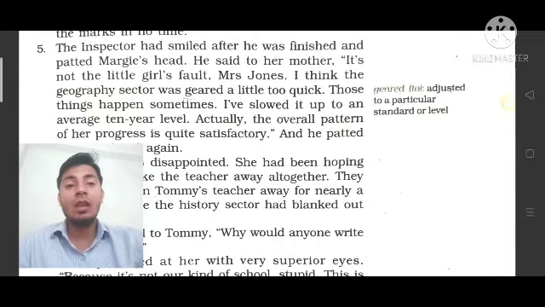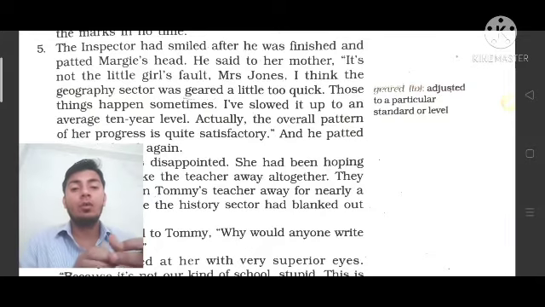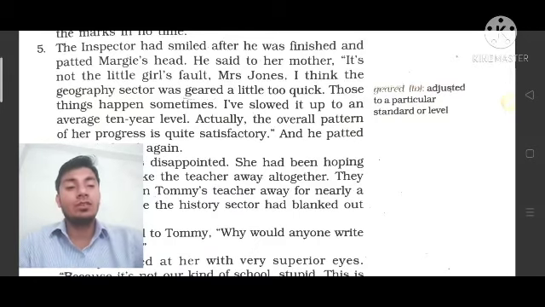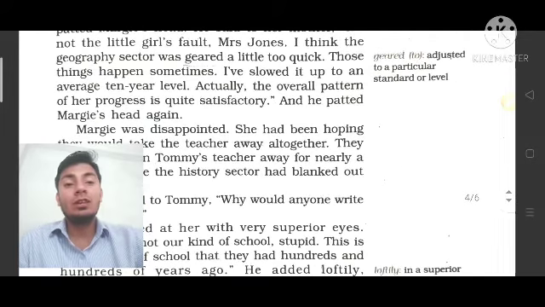एंड वास्तव में एक्चुअली द overall pattern of her progress, you can say daughter or Maggie, pattern of the progress of Maggie is quite satisfactory, and now it will be quite satisfactory because she will learn properly and she will do best in the test. And he patted Maggie's head again, और वह फिर से मैगी के सर को थपथपाता है.